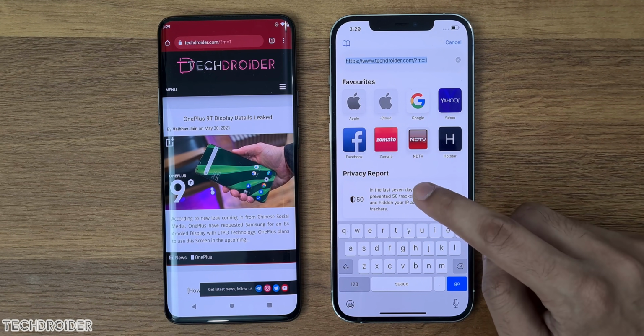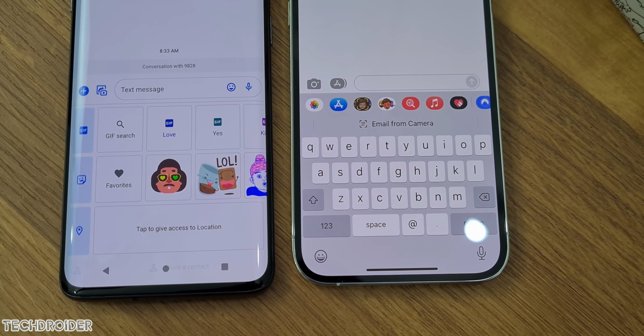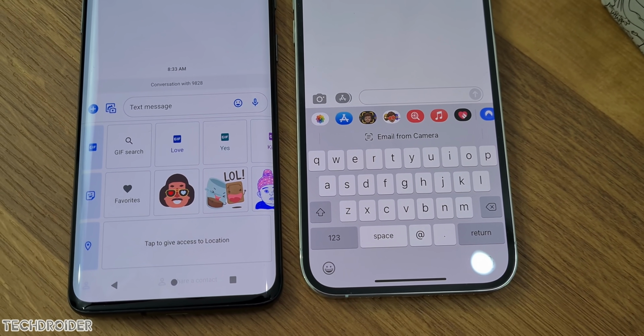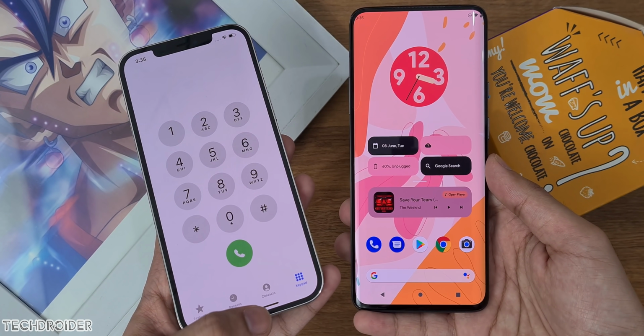So this is pretty much it about iOS versus Android 12. Google is focusing on customization. Apple is focusing on security and taking some features from Android. Yeah, of course, not to mention they made some features better. So yeah, this is all.